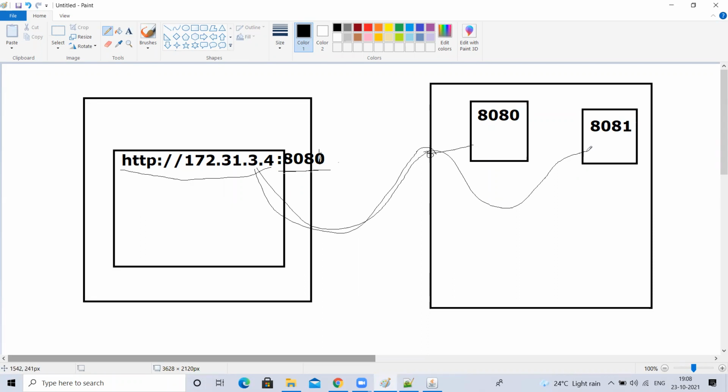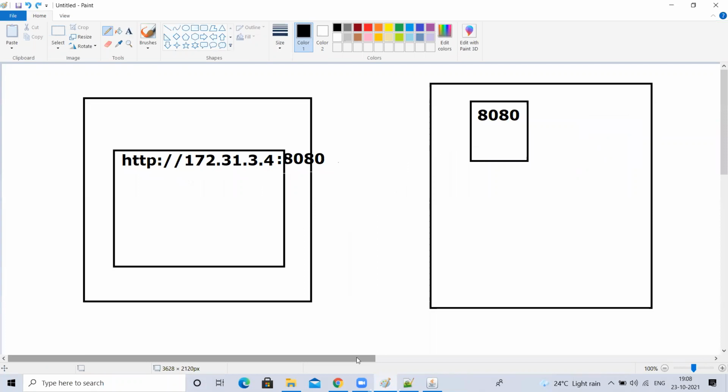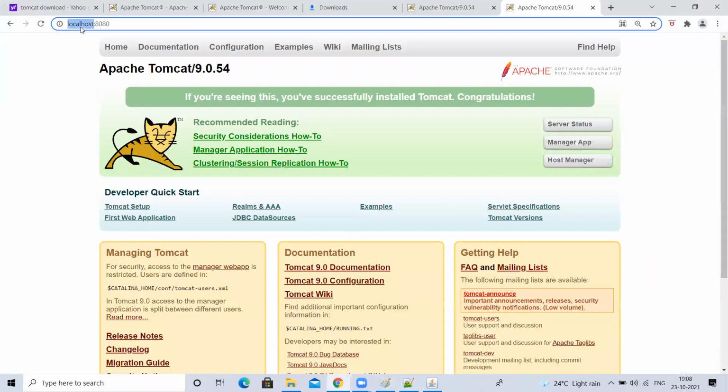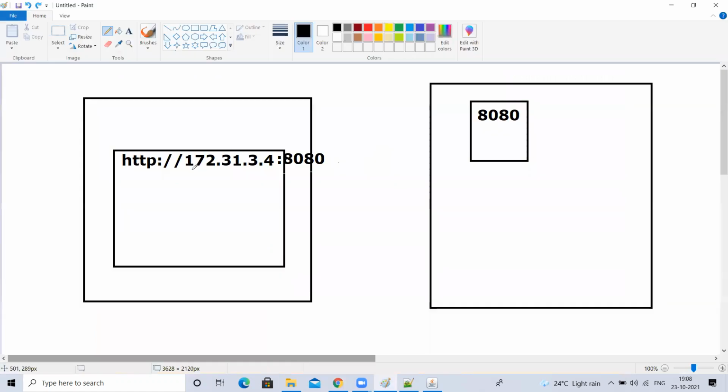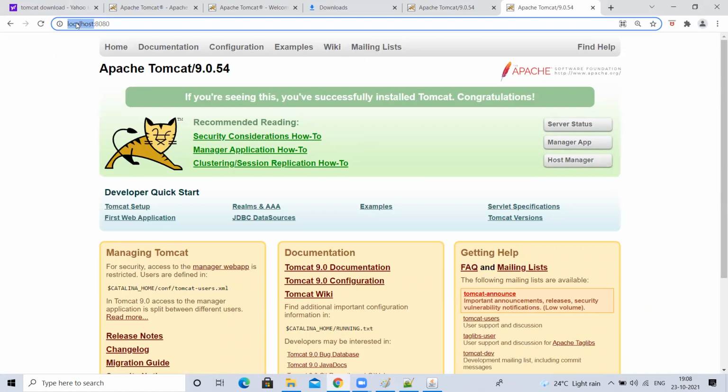Yes or no? Okay. Now, in this request, I'm not using an IP address. I'm using localhost. I can use the IP address, and I'll come to that point. But sir, you are not using an IP address, you are using localhost. What does that mean?